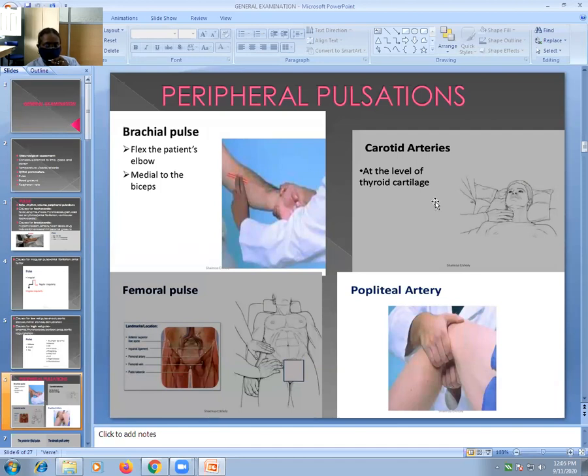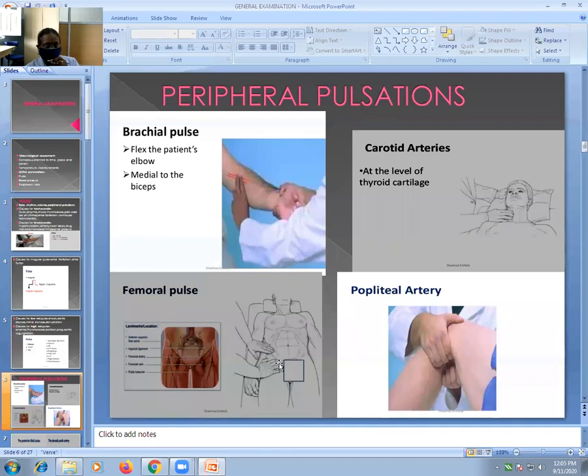At the level of thyroid cartilage, here is the carotid artery. You can palpate it in the neck region. Then in the lower limb, first comes the femoral artery, which lies in the groin area. This area is also called the inguinal region. Here lies the femoral artery.